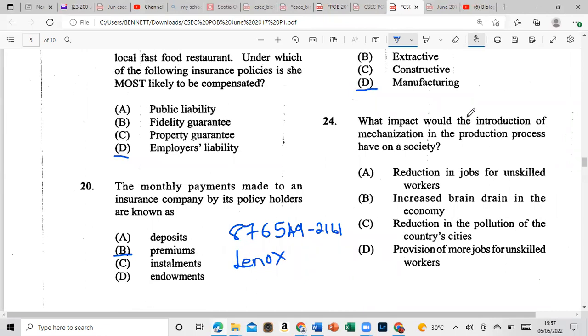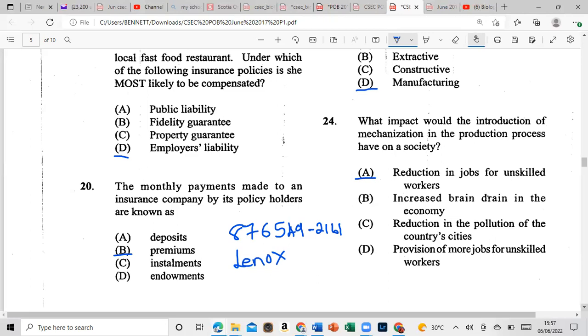What impact would the introduction of mechanization in the production process have on society? Is it A, reduction in jobs for unskilled workers, B, an increase in brain drain in the economy, C, a reduction in pollution of the country's cities, or D, provision of more jobs for unskilled workers? And 24 is A, a reduction of jobs for unskilled workers. Guys, get your skill, all right?